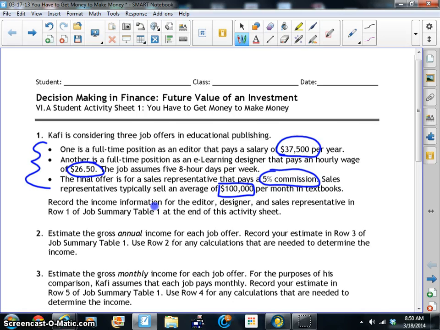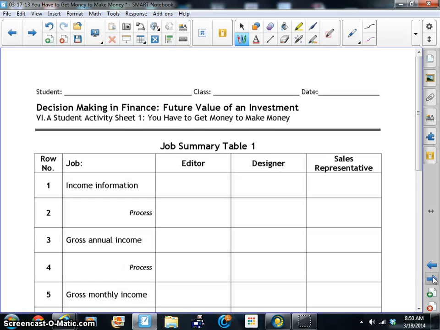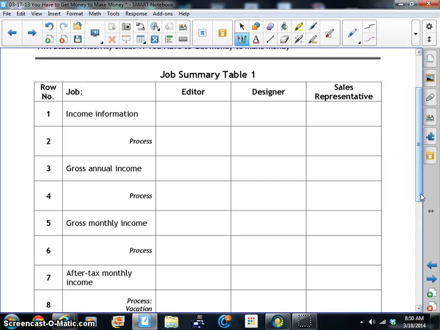analyze these job offers. So we have a sheet that I'm going to give to you during class that has all this information. So first we have the income information, which is $37,500 per year. Next one is $26.50 per hour.